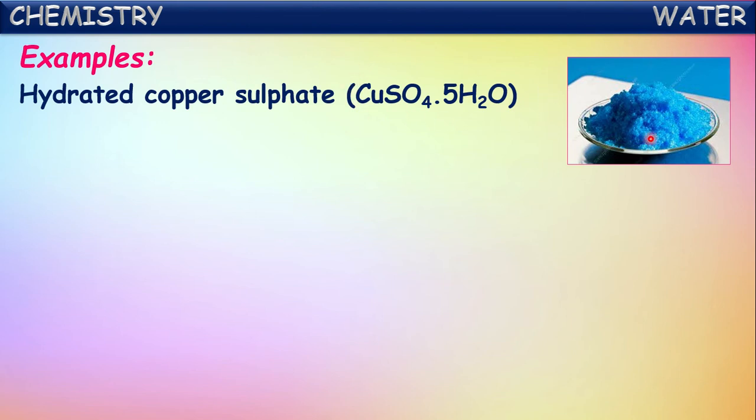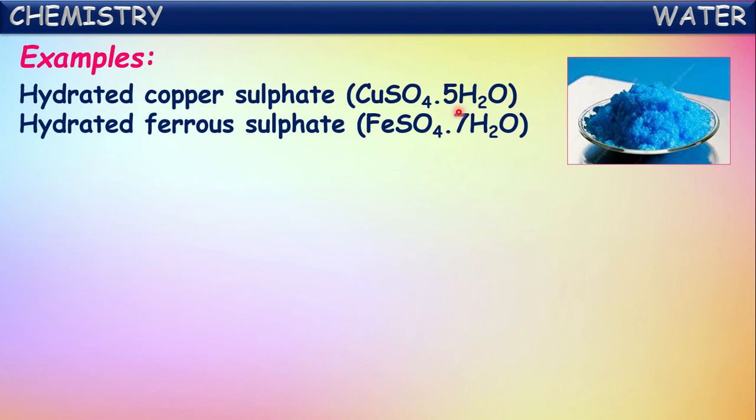Such a salt is called hydrated salt. Actually here copper sulfate means CuSO4. As it is attached with certain water molecules, it is called hydrated copper sulfate. In this, each molecule of copper sulfate is surrounded and attached by 5 water molecules. That's why its molecular formula is written as CuSO4 5H2O.